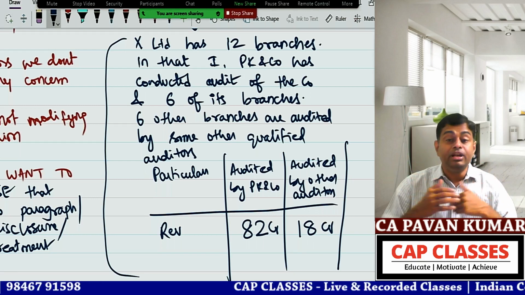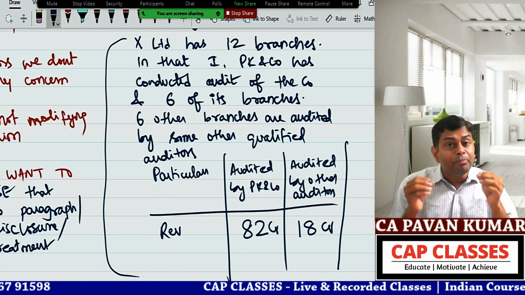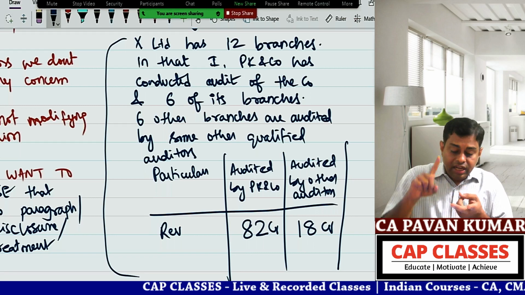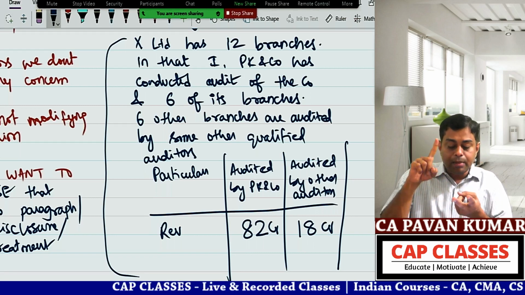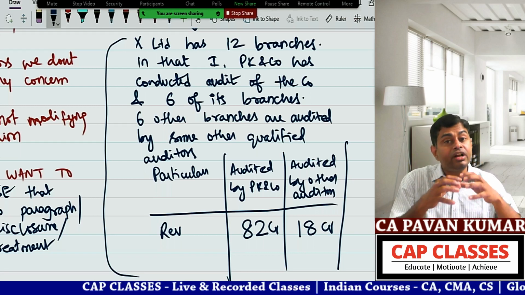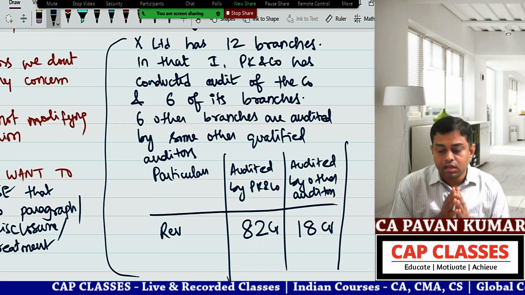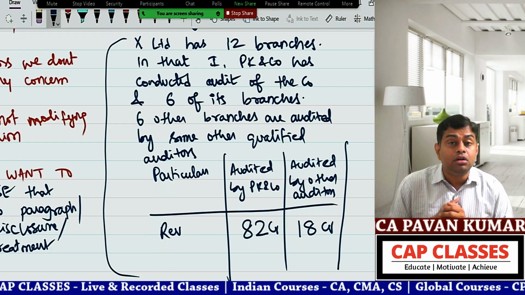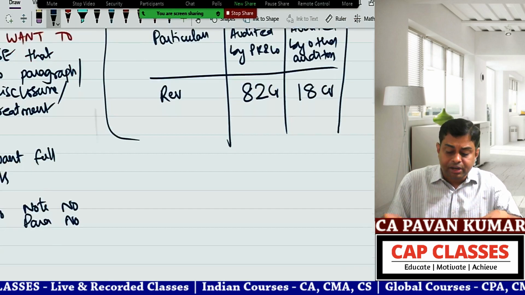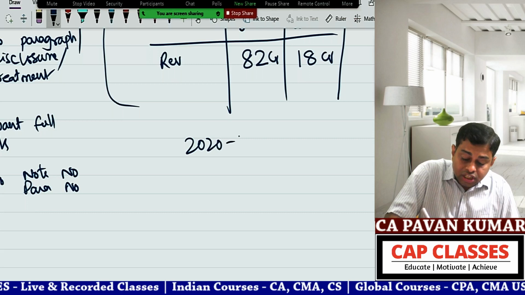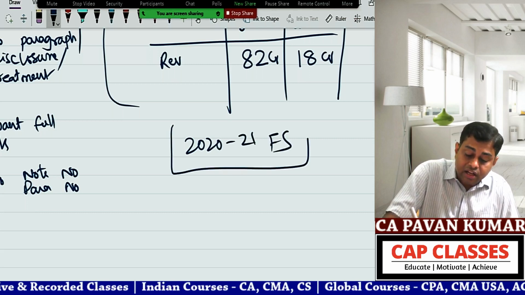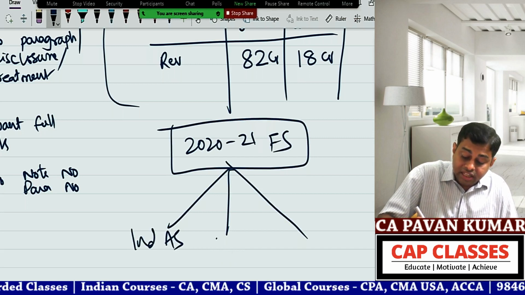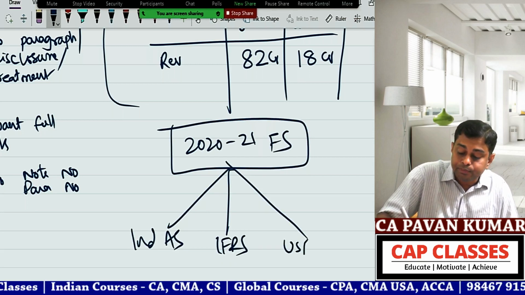Yet another example is the company has prepared financial statements in compliance with Indian GAAP, IFRS, and US GAAP for different territories. Infosys has listings in Europe and in the US also, so they have to prepare their financial statements. For 2020, 2021, they have 3 financial statements: one in Ind AS, one in IFRS, one in US GAAP.